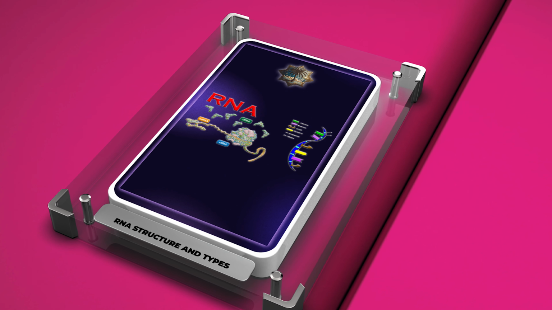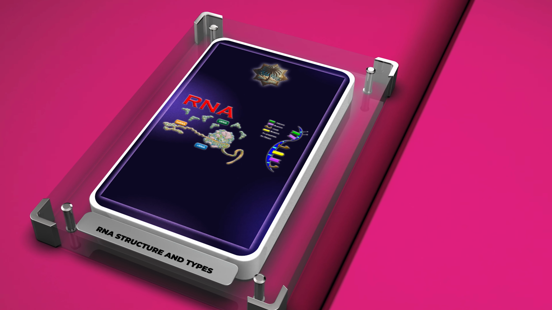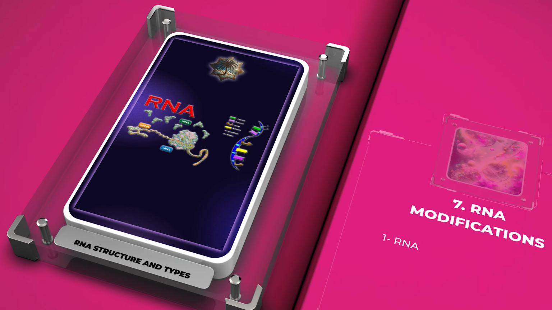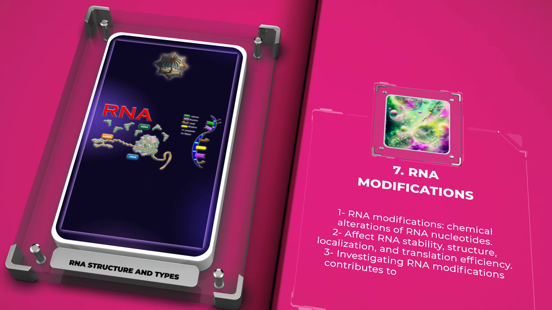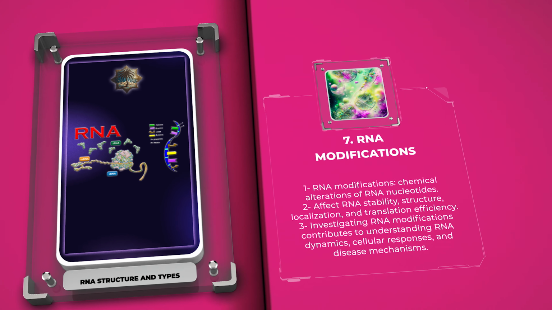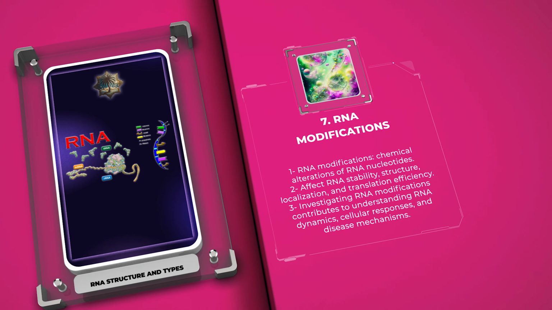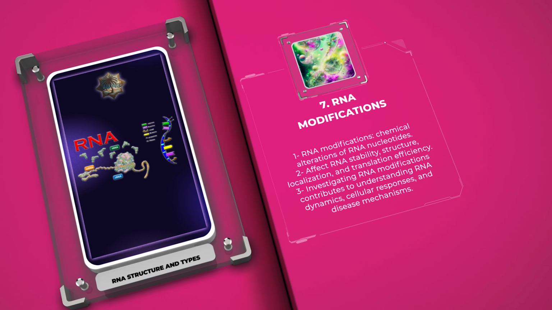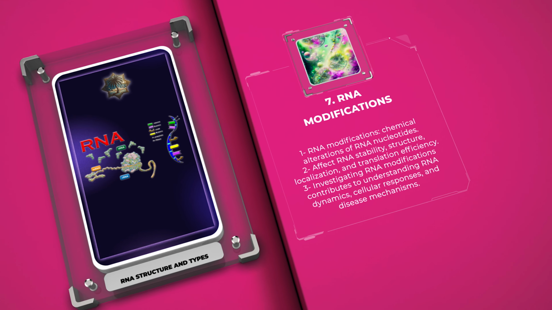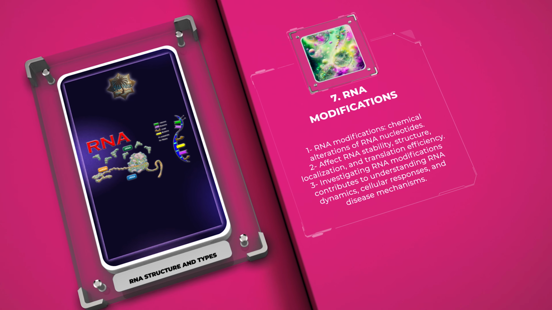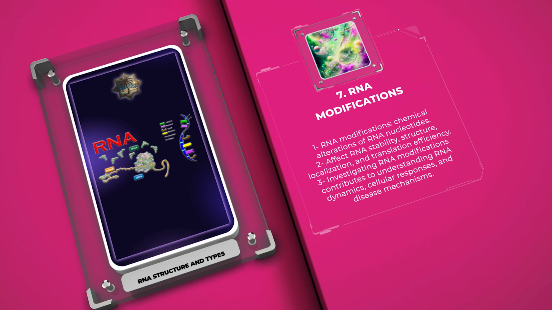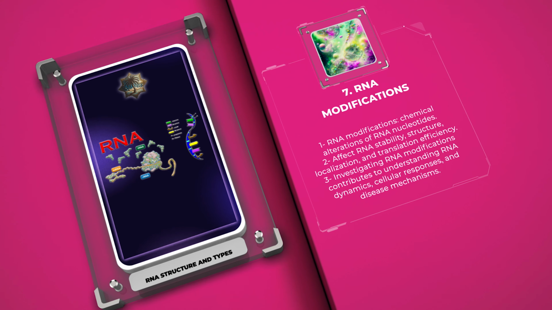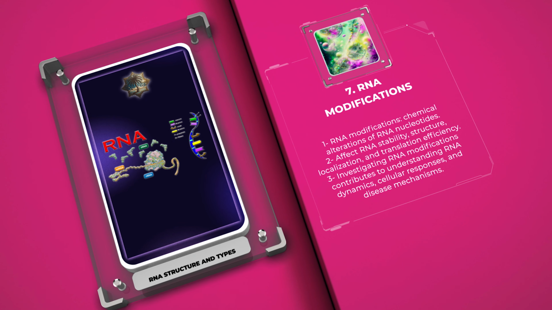RNA modifications refer to the chemical alterations of RNA nucleotides, distinct from the primary sequence. These modifications include methylation, pseudouridylation, and acetylation, among others. These modifications can affect RNA stability, structure, localization, and translation efficiency. Investigating RNA modifications contributes to understanding RNA dynamics, cellular responses, and disease mechanisms.